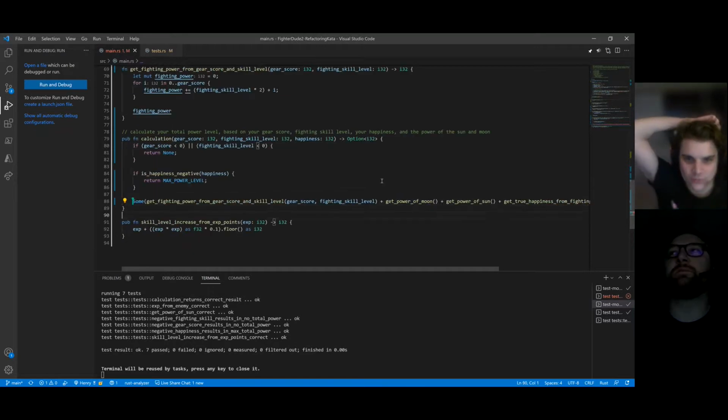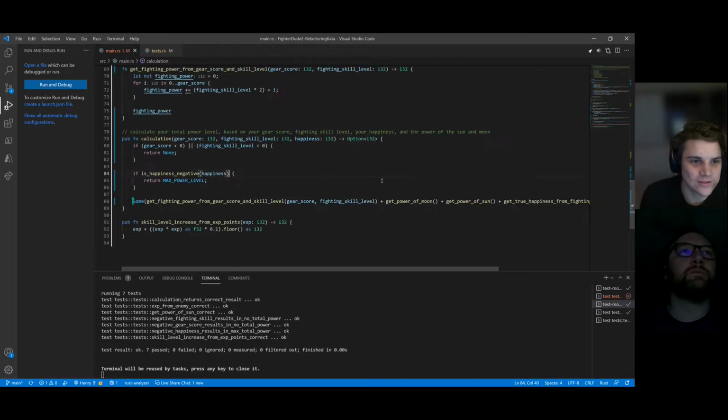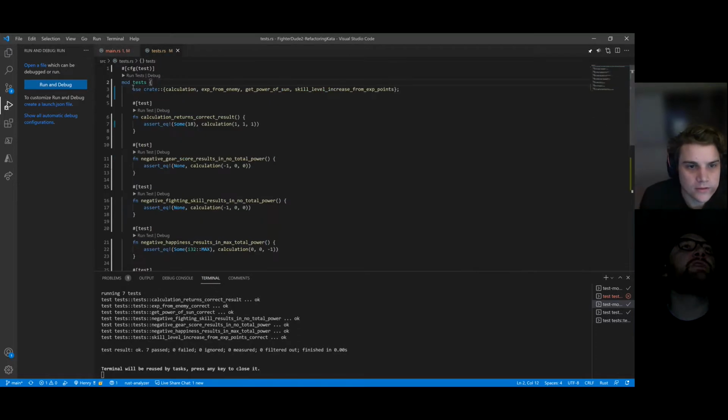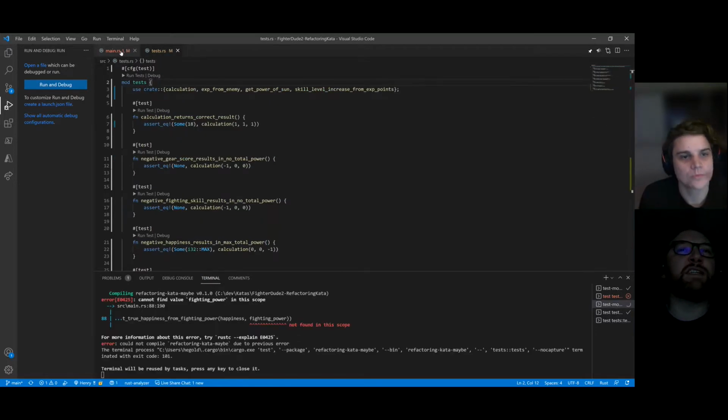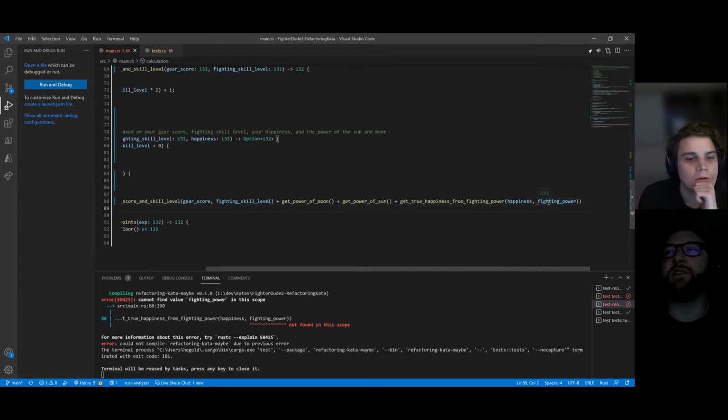Well, yeah, that's actually what I was going to move on to. I'll show you the Rust tool trick. So go to your terminal. Before you do, Declan, I've noticed that we're not compiling right now. Oh, are we not? Because we use the value of fighting power to pass in to get true happiness from fighting power. Oh, that's a good catch.